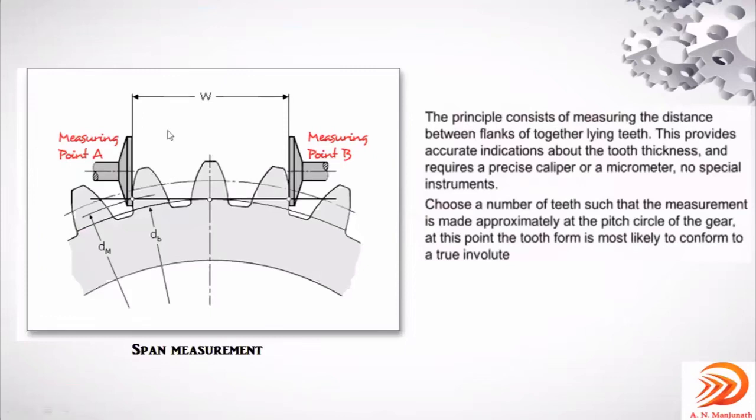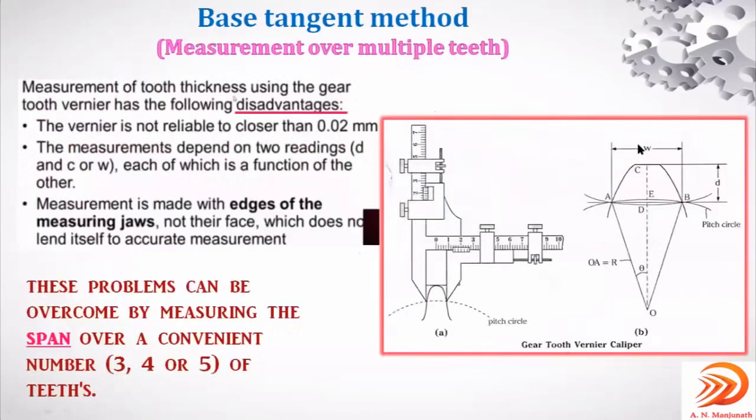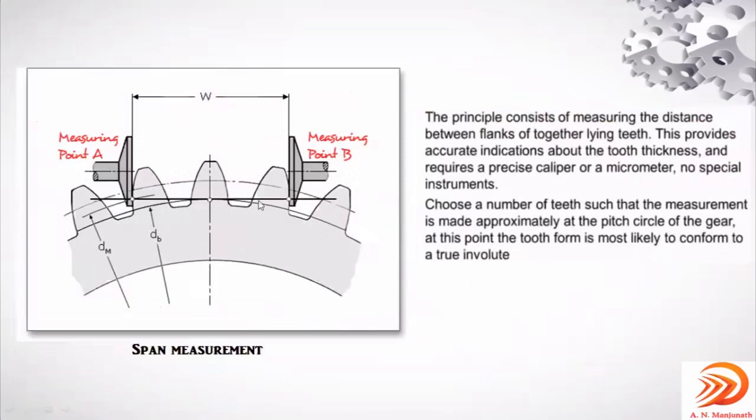This W, what you are observing now, is the span measurement. Now this is the width. Earlier, you can observe here, only this is the W. You can observe on the screen, with the cursor, this is the W with respect to only one gear tooth. Now this W has been enhanced. It is the span from this measuring point to this measuring point.